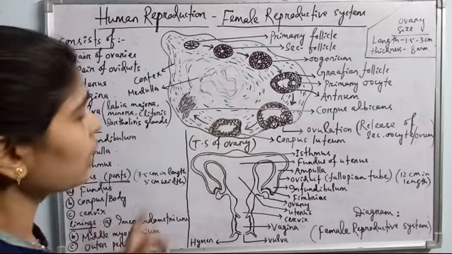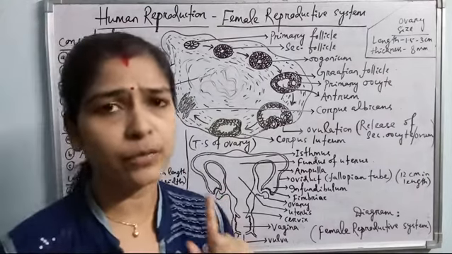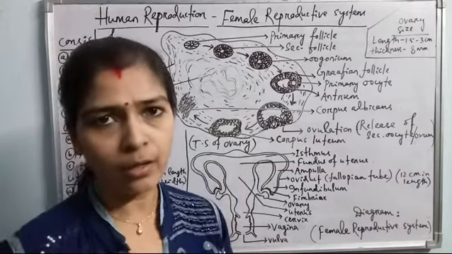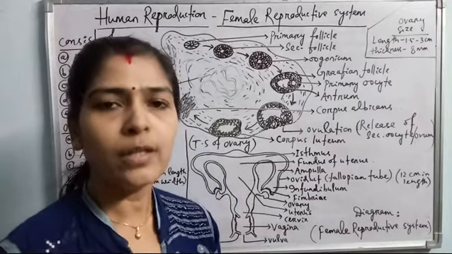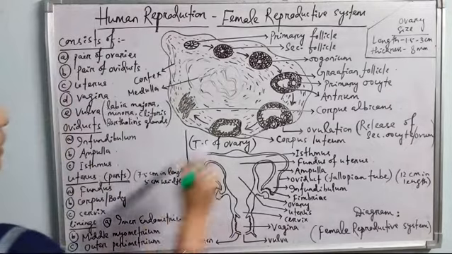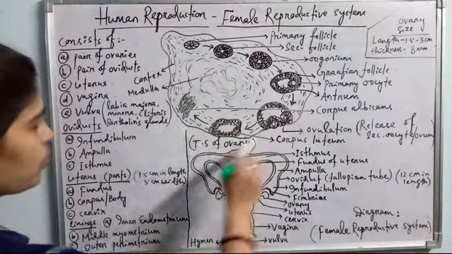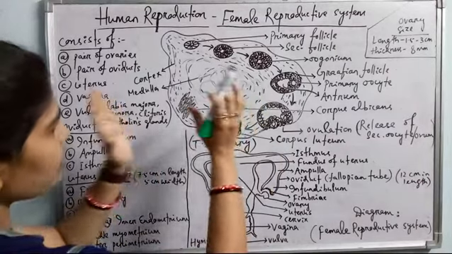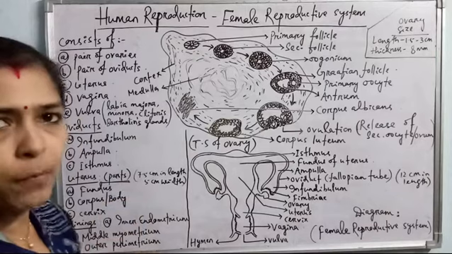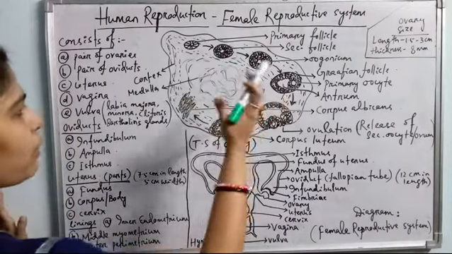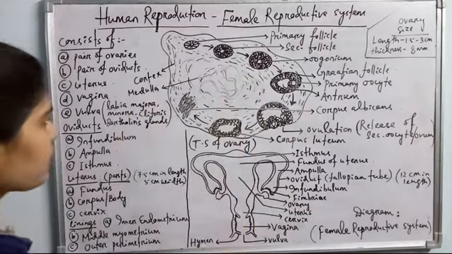Means each month a single ovum is produced in case of human beings, and rarely there may be two ova, resulting into what? Bizygotic twins. Okay, so this is about the TS of ovary. And another thing I will tell you, the connective mass present inside the ovary is called stroma. Okay, so this is the TS of ovary. Inside ovary, how follicular development occurs, which we have discussed.